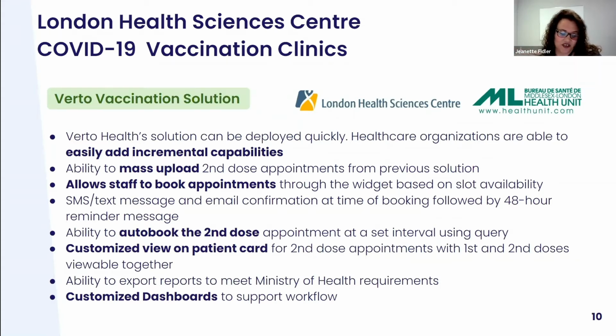Not only did Verto do the mass backload for us, but they actually created the appointment times for us. We just told them what days we needed people scheduled in for. They generated the appointment times and backloaded all of the information. We had a report from our previous scheduling system, and they took that in over a matter of days, uploading 7,000 appointments into our system for us.